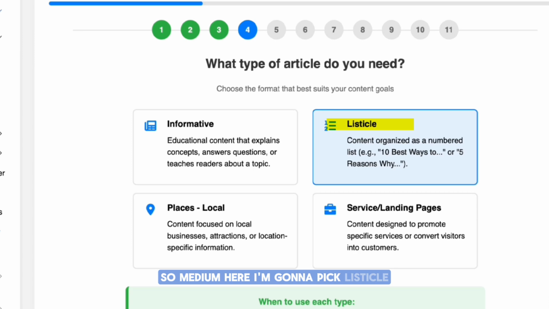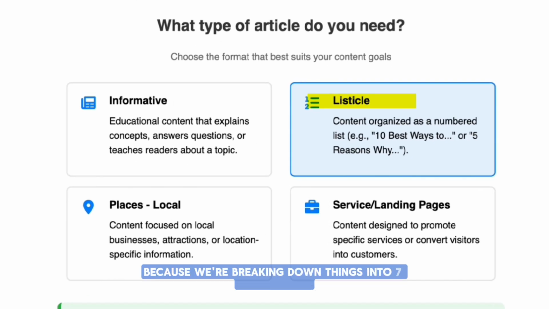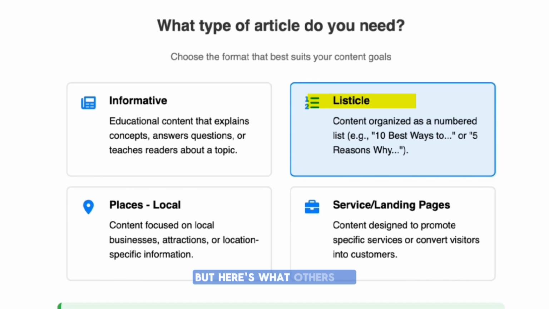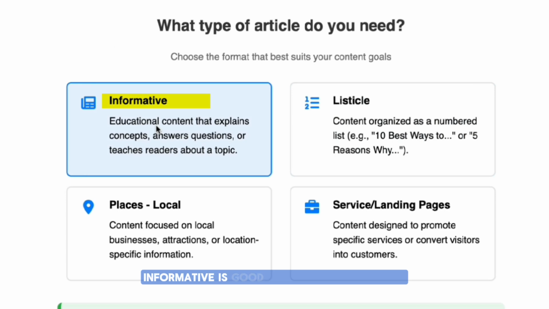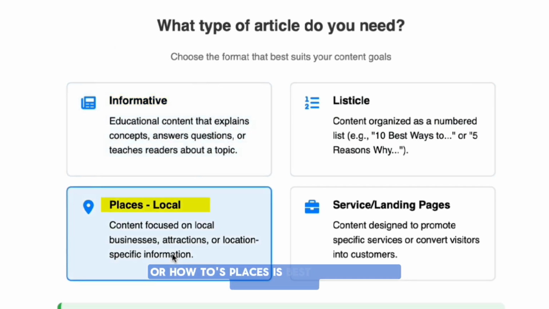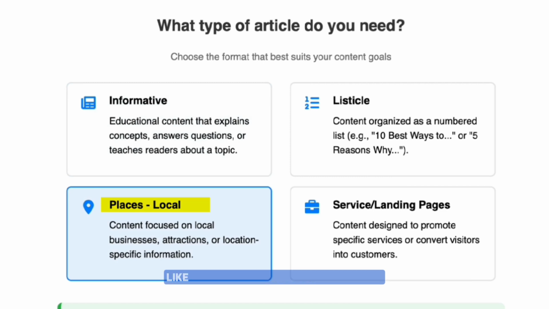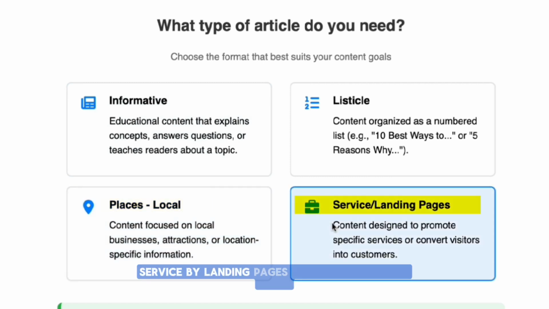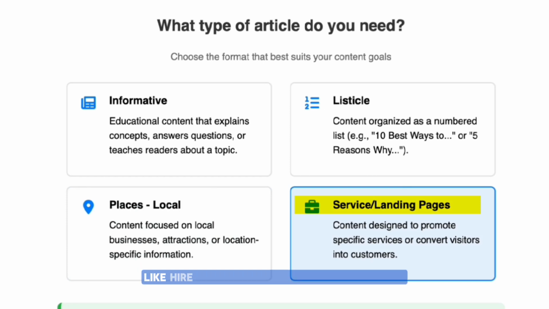Here I'm going to pick listicle because we are breaking things down into 7 clear points. But here's what others do. Informative is good for in-depth explainers or how-tos. Places is best for location-specific blogs, like best areas to live in Bangalore, for example. Service pages are used for landing pages like hire me as your investment consultant.